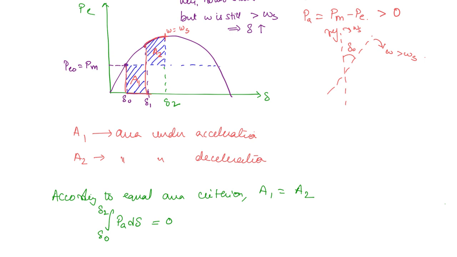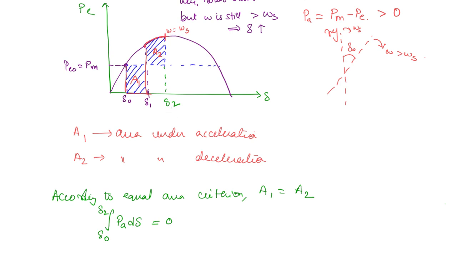Next, what is going to happen, like we discussed, once the speed reaches synchronous speed, deceleration will start, so it will start falling back. Now the rotor is going to oscillate about delta naught. Now what we are concerned about is the limit. What is the transient limit? Here the synchronous speed is achieved at this angle delta 2.